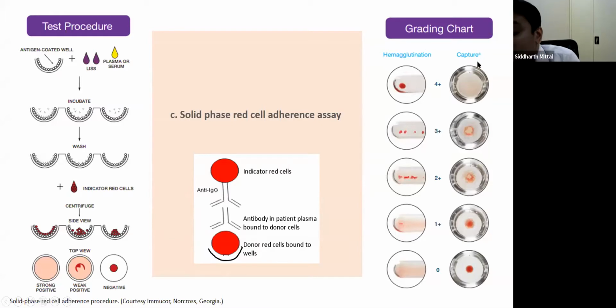This is to inform you that the interpretation of SPRC and hemagglutination assay is completely opposite. A 4+ red cell button in the center of the well in hemagglutination is a 4+ reaction, whereas here it is a completely negative reaction, because a monolayer indicates a 4+ reaction here.